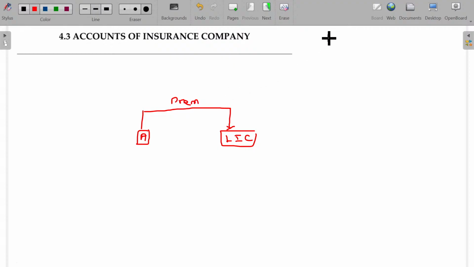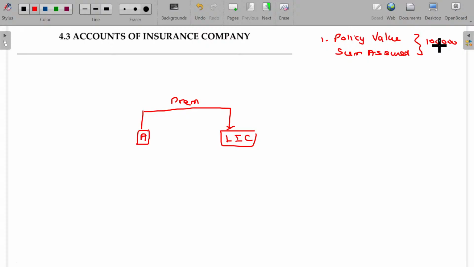The policy value, otherwise named as sum assured, being 1 lakh.